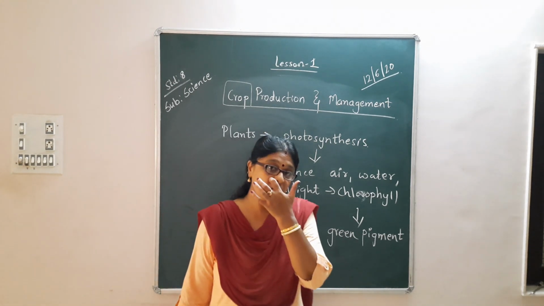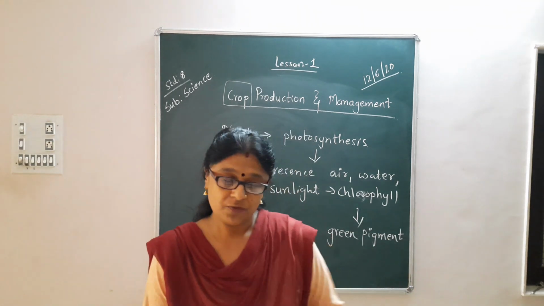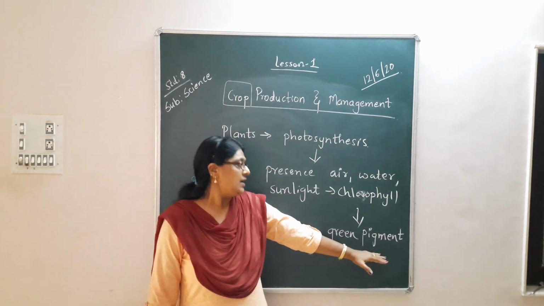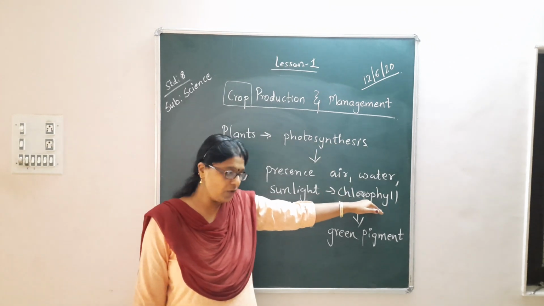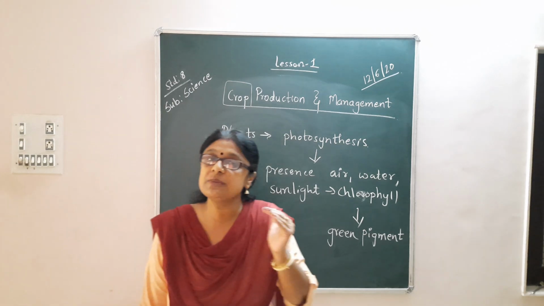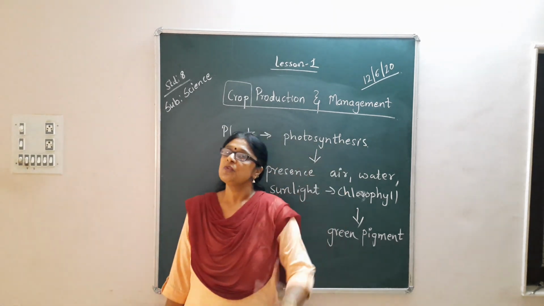And where do we see the green color pigment? We see it in the leaves. Fine. So leaves have got the green color pigment which is called chlorophyll, and in presence of chlorophyll, air, water and sunlight, the green plants prepare their own food. This process is called photosynthesis.